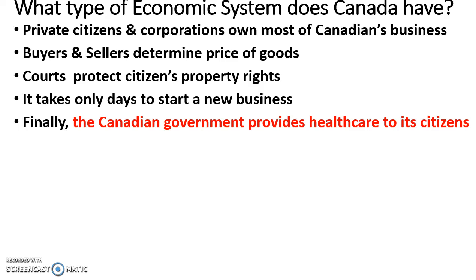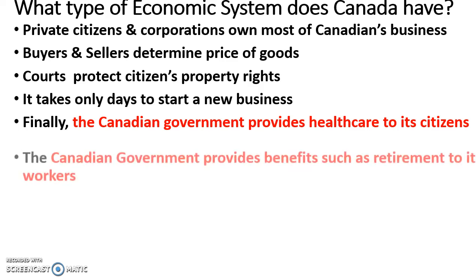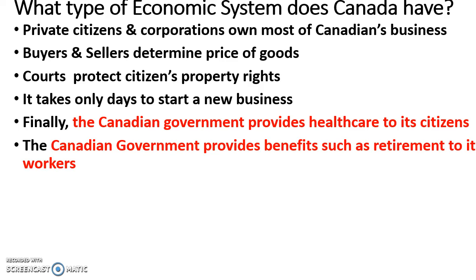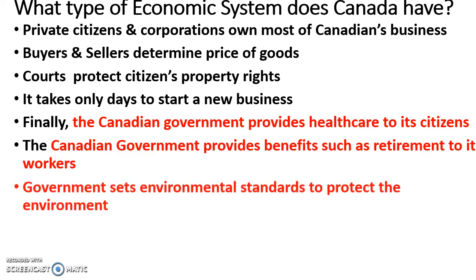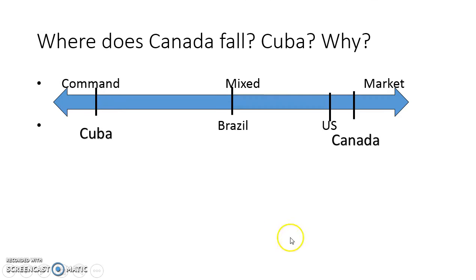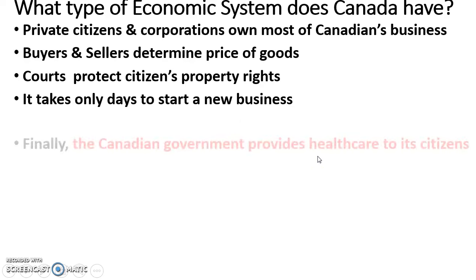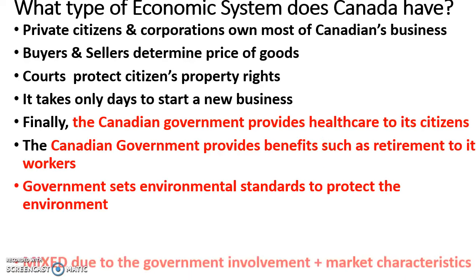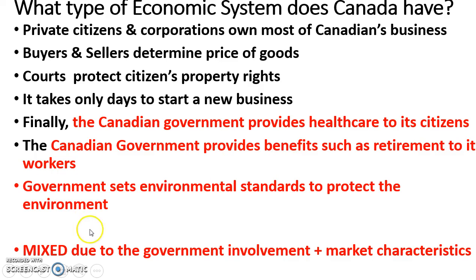Here's where it becomes a mixed economy. The government gets involved to provide health care. The government provides benefits to retirees. And they have environmental standards. So there's government involvement, which allows it to be a mixed economy, even though it's down here towards the market. It's all of these things that allow it to be a mixed economy because you've got government and market, which make it a mixed. I hope that review was helpful.